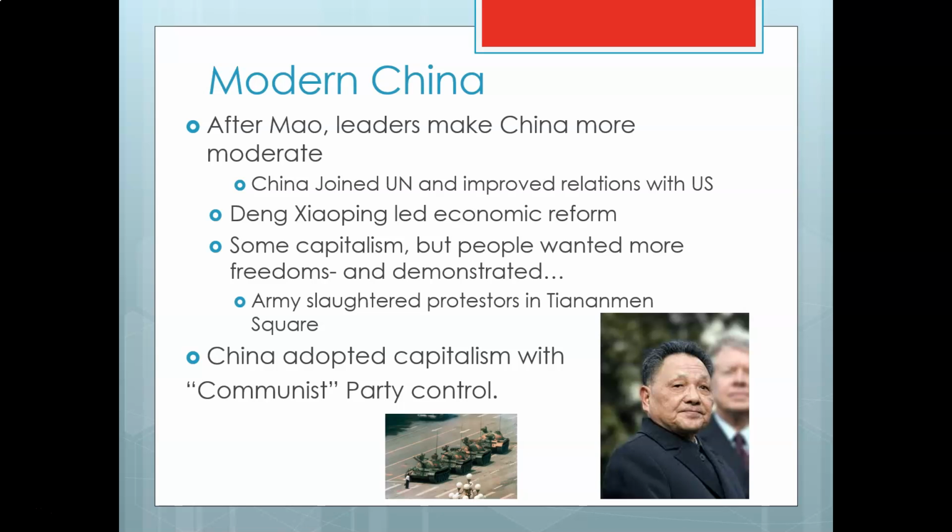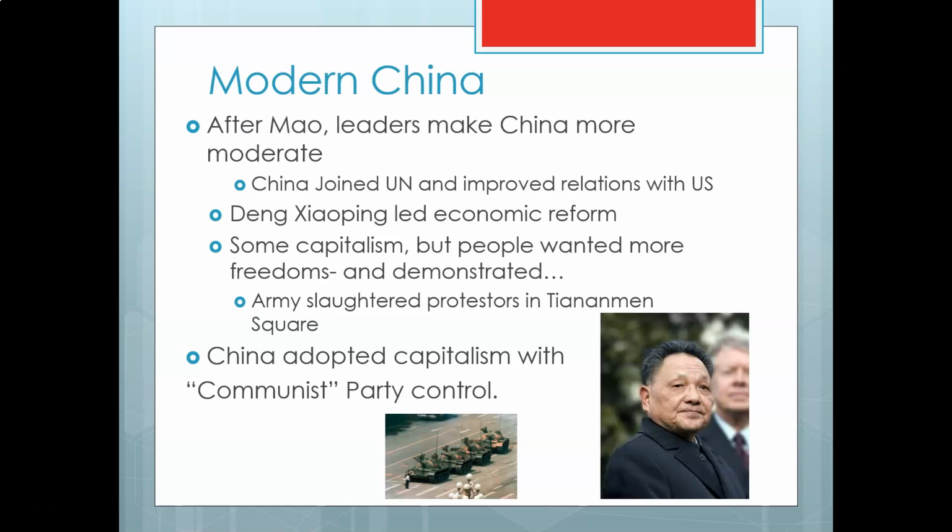And so Deng Xiaoping says, let's try to make the people economically happy by letting them have a bit of capitalism. And so that happens. The Chinese start to have factories that are producing things that people in America or the rest of the world would buy. This thing keeps steamrolling along. Millions of people move out of the farmlands and they move to cities. And these factories are going. People are really pretty happy. They're making money. They can buy products. Products are being made. So everything's going pretty well until the late 1980s.